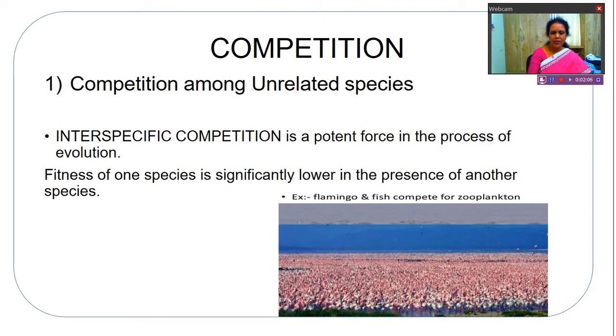See here, this is the example of flamingos and fishes in the shallow areas of the South American lakes. See the picture here.